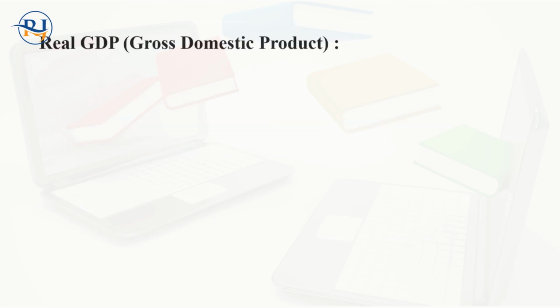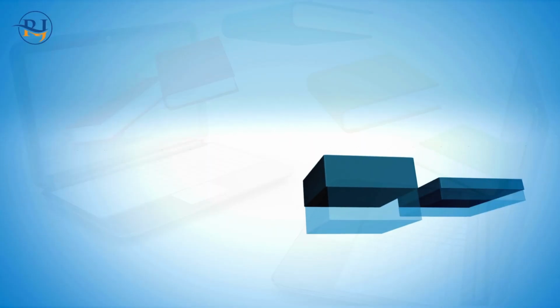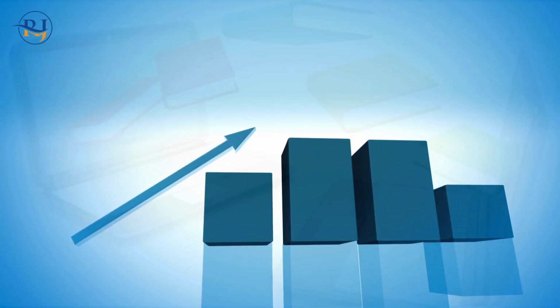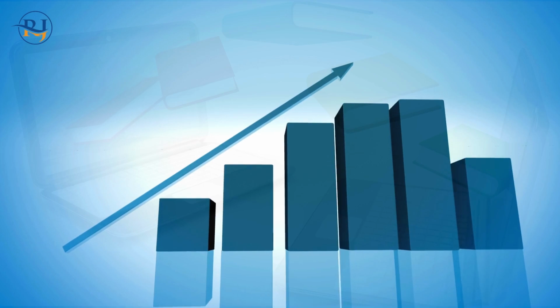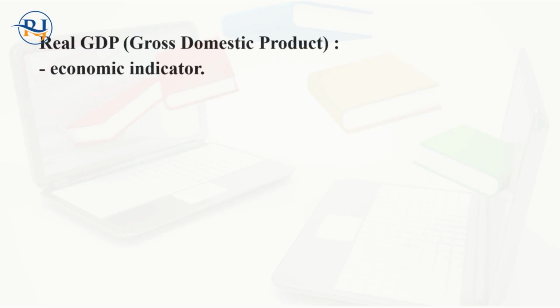Now, what is GDP and what is real GDP that I'm going to explain today? This is one of the economic indicators. Just like we use a thermometer to know the body temperature, whether it is 101 or 102, we need a measure to know where the economy is going, whether there is growth or whether the economy is going down.